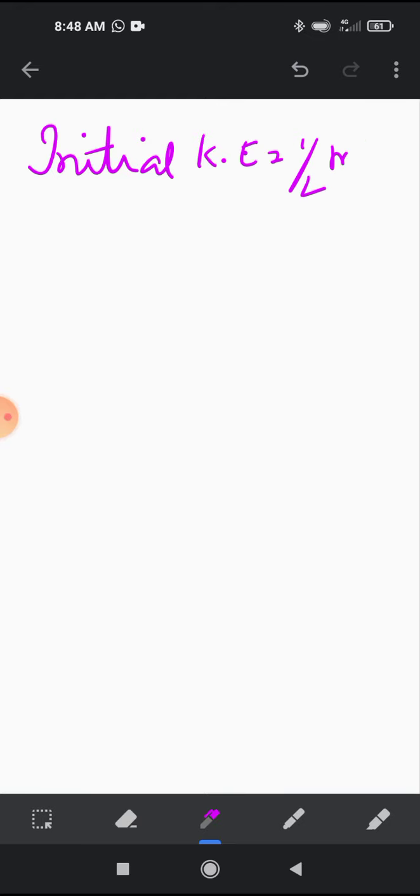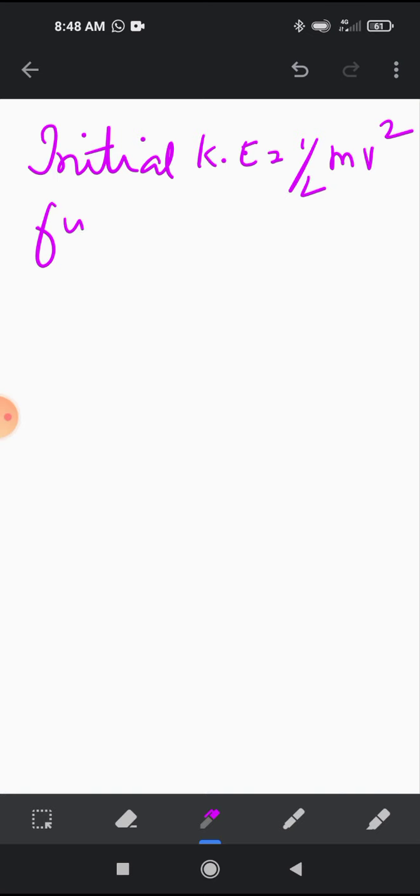Next question 4. Calculate the change in kinetic energy of a moving body if its velocity is reduced to 1/3 of initial velocity. We have to find out the change in kinetic energy. So first let us find out the initial kinetic energy. Formula is half mv square. Mass we have taken as m, velocity as v.